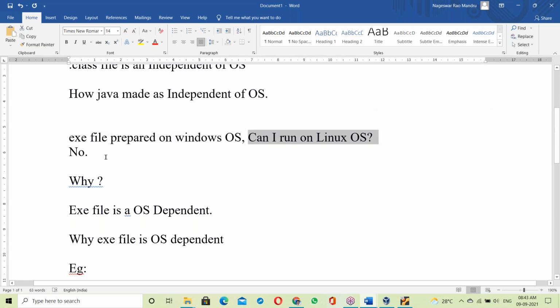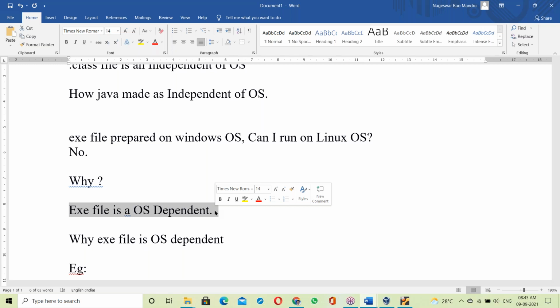Can I run it on a Linux base? No. The reason is that an exe file is OS dependent. If an exe file is prepared on Windows OS, it can run only on Windows OS. If it is prepared on a Linux base, it can run only on a Linux base. An exe file is always OS dependent.